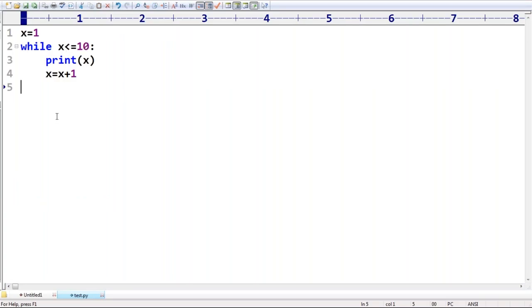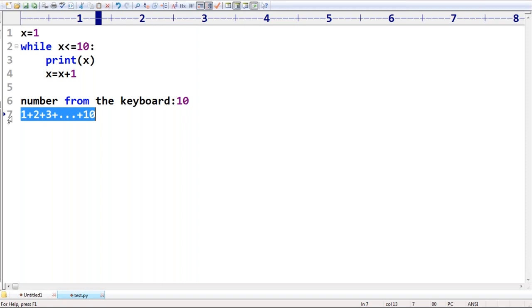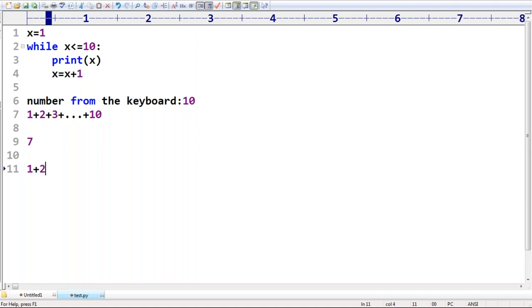Suppose one more example. Enter some number from the keyboard. If you enter 10, I want the sum of the first 10 numbers: 1 plus 2 plus 3 plus ... plus 10. What is the output you are going to get? Suppose you enter the number 7, then automatically 1 plus 2 plus 3 and so on up to 7 you require to add. Are you able to understand, right?